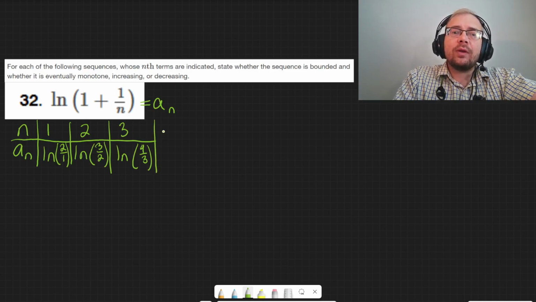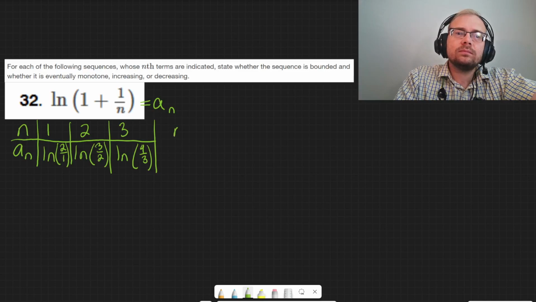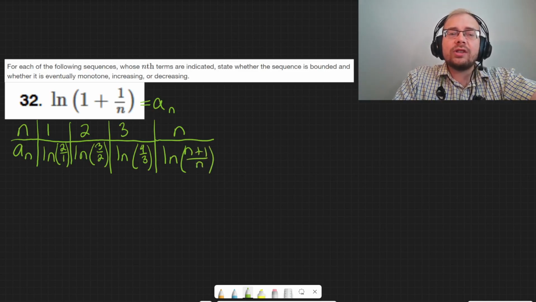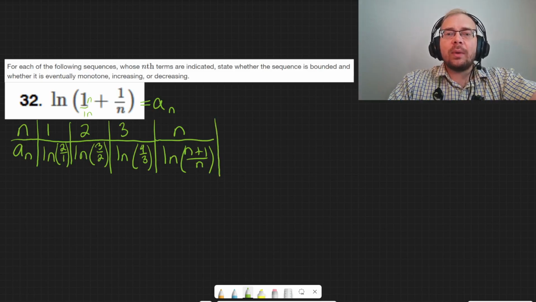So if we go to some sort of arbitrary n value, another way to write this would be the ln of n plus 1 over n, which is exactly what we would get if we were going to add these, right? Because that would be 1 over 1, and then times up by n, and then that's n plus 1 over n. So that's just another way to write the same thing.